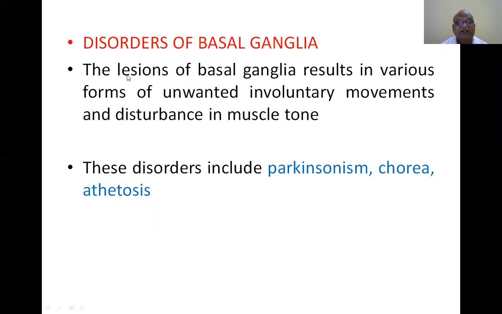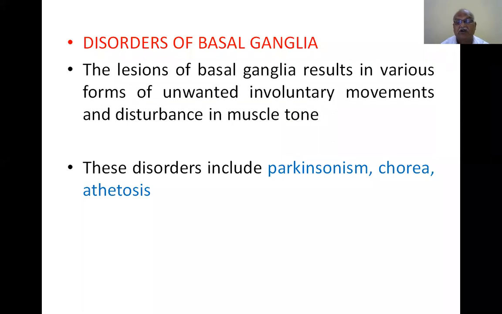Now, disorders of basal ganglia. Lesions of basal ganglia result in various forms of unwanted involuntary movements and disturbance in muscle tone, because voluntary movements are controlled by the basal ganglia. If voluntary movements are more, they will decrease the muscle tone. That's why unwanted movements are decreased. So there is disturbance in muscle tone.